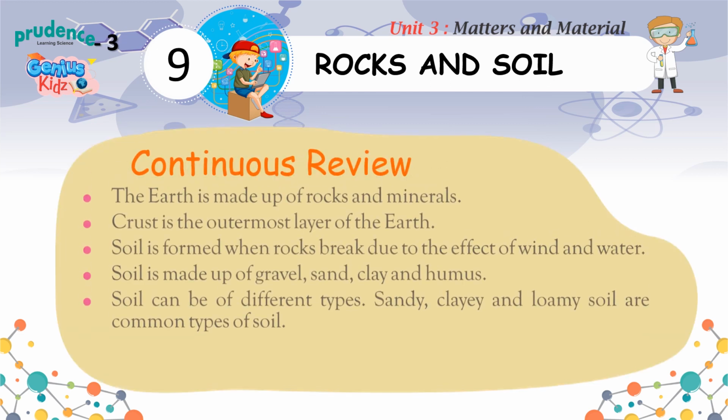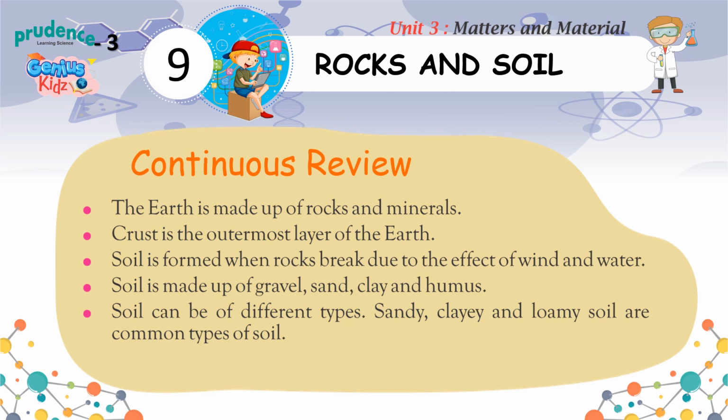Continuous review. The earth is made up of rocks and minerals. Crust is the outermost layer of the earth. Soil is formed when rocks break due to the effect of wind and water. Soil is made up of gravel, sand, clay and humus. Soil can be of different types. Sandy, clay, and loamy soil are common types of soil.